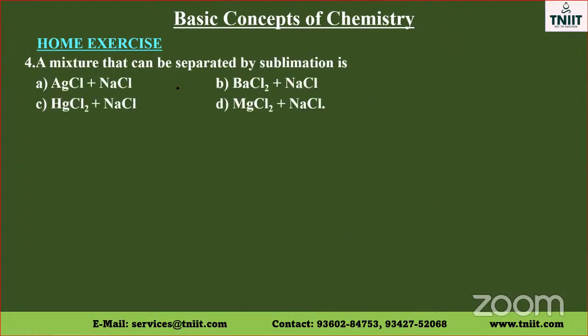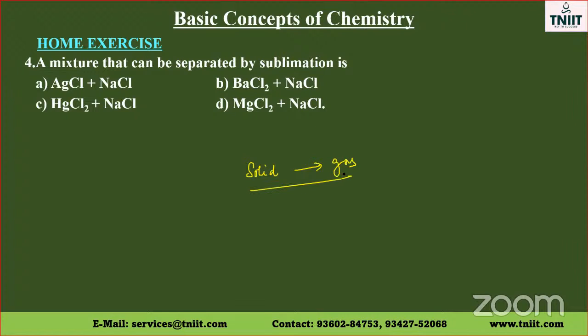A mixture that can be separated by sublimation. Sublimation is a process in which a solid is directly converted to a gas without going through the liquid state.